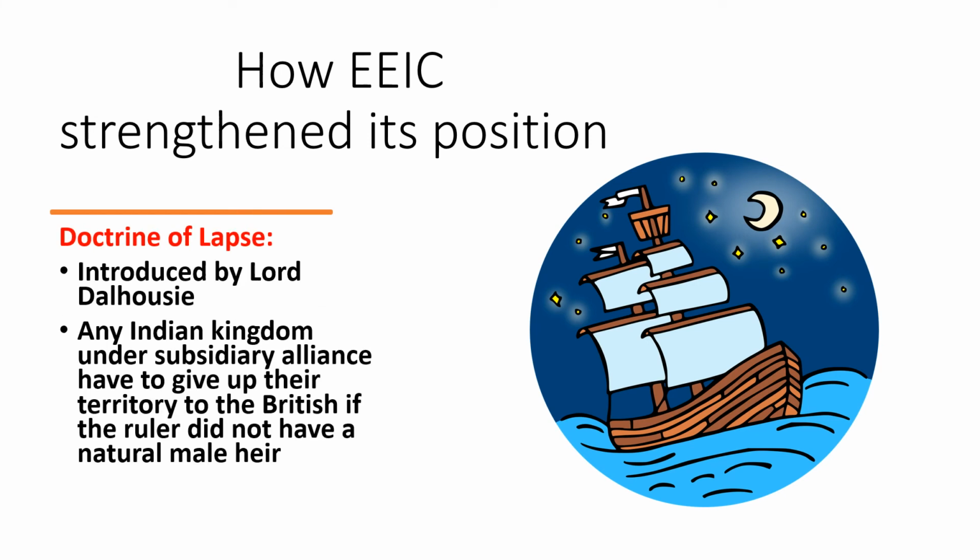Secondly, another policy was introduced by Lord Dalhousie later on. According to the doctrine of lapse, any Indian kingdom under subsidiary alliance had to give up their territory to the British if the ruler did not have a natural male heir. So this was their policy of expansion, and they introduced subsidiary alliance and doctrine of lapse to strengthen their position in India.